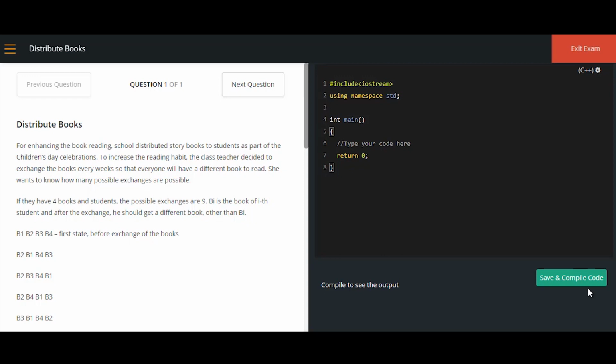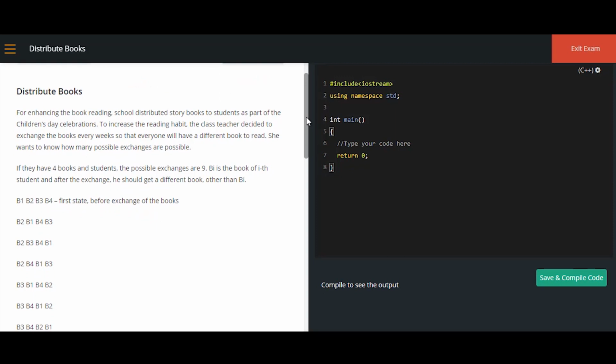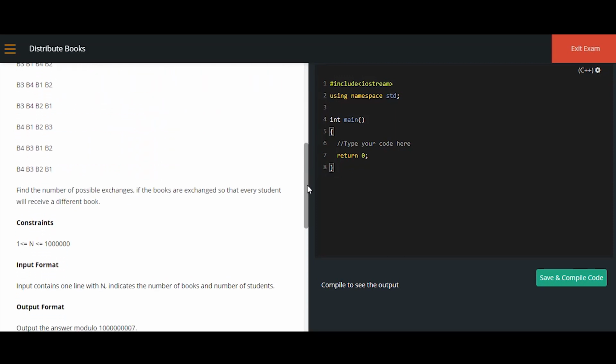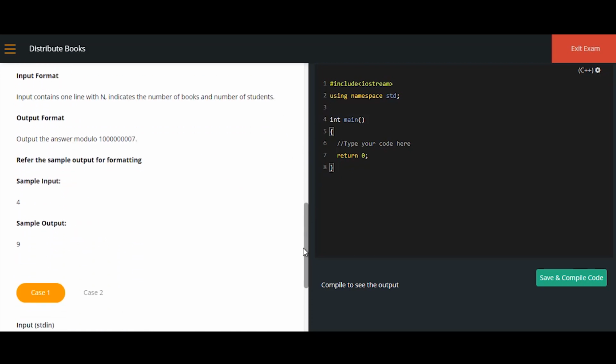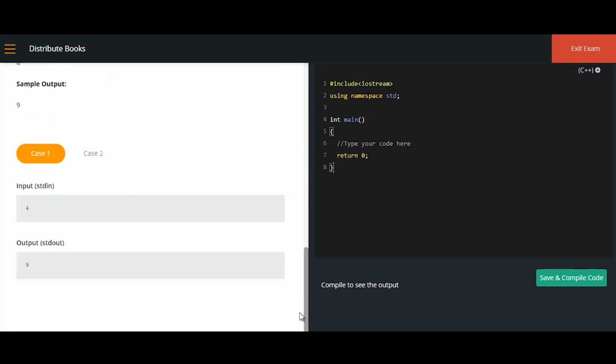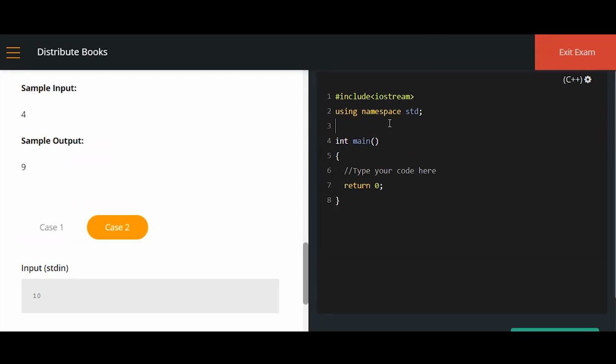Let's start the solution for the distribute books problem. We have already discussed the logic for the same. Here we have the question description, constraints, input, output and sample output as well, and some test cases as well. My choice of preference is C++. You can go with any of your programming languages, right?